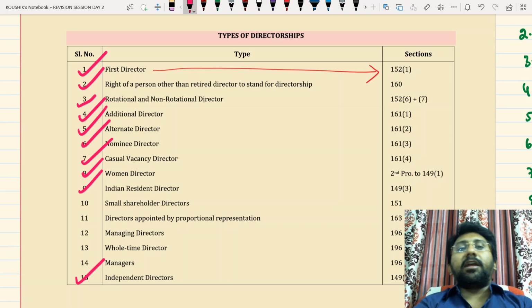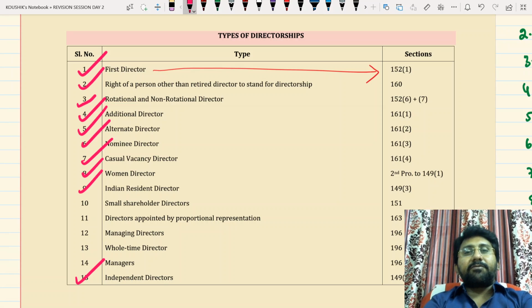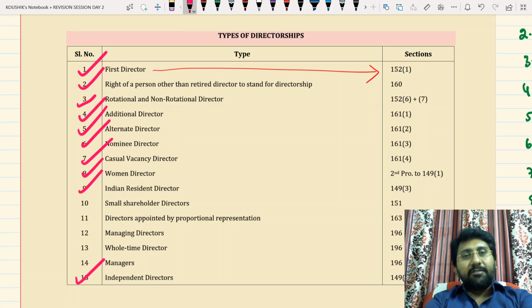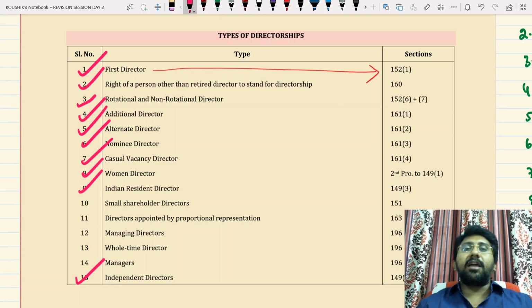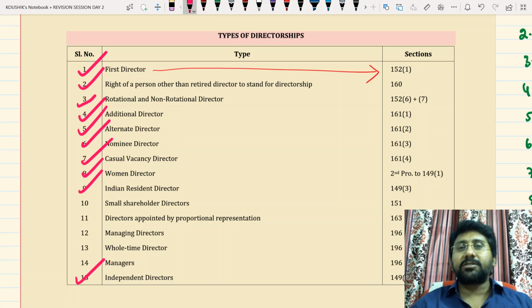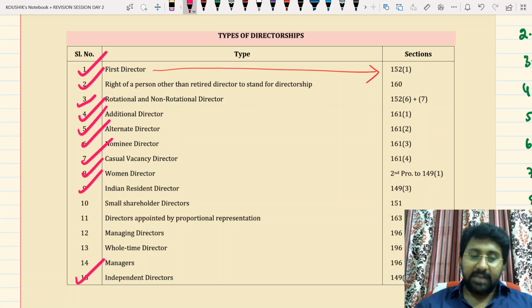Tenure of office. If you are a first director appointed officially through the articles of association, you need not vacate at the first AGM. Go to the first AGM and you will be nominated either as a rotational director or a non-rotational director. If you are a deemed first director, first conduct an EGM before the first AGM and after the date of incorporation. There the deemed first director shall vacate the office, the place will become vacant, and appoint the directors under 160, who are called first directors and who will go up to the first AGM. There they will be nominated as a rotational director or non-rotational director under section 152, subsection 6, clause C. This is what is seen in the first director's concept.